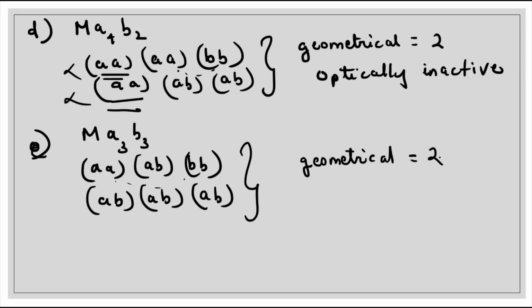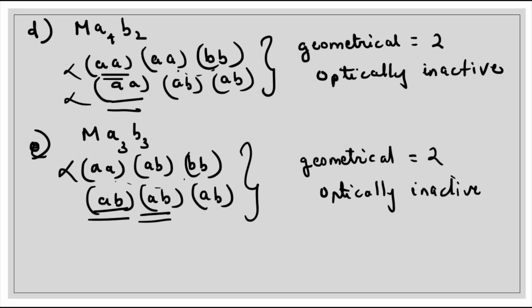Now next we have to see whether it is optically active or not. You see here it is not optically active because in the first case same type of ligands are there and in the second case same pairs are there. So it is optically inactive. Now let us take another example.